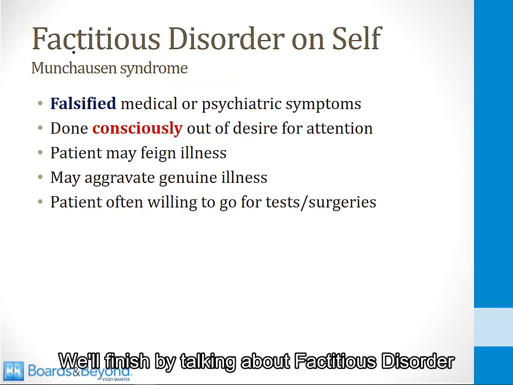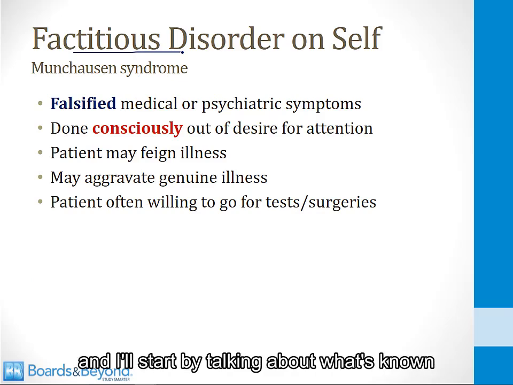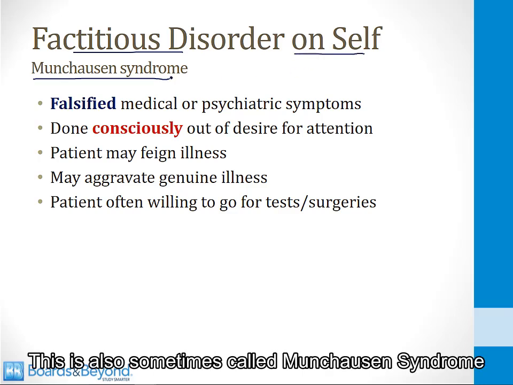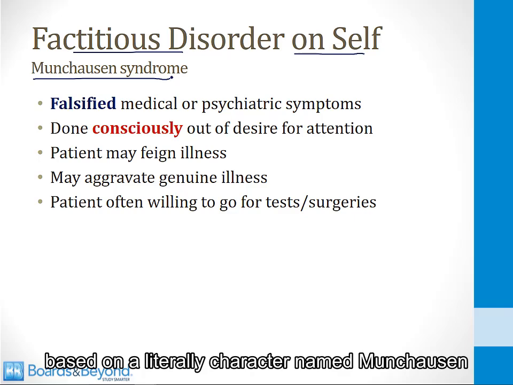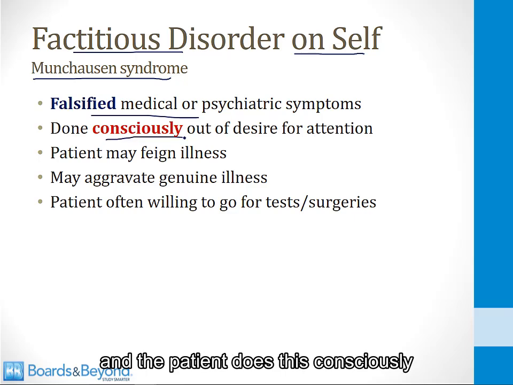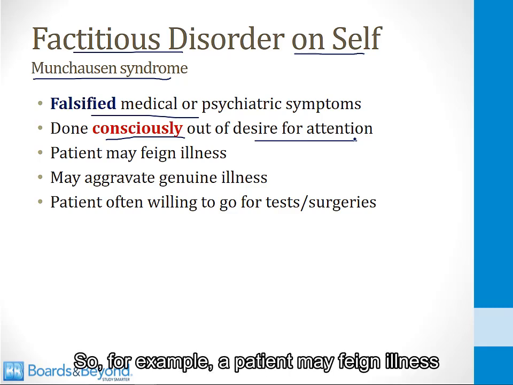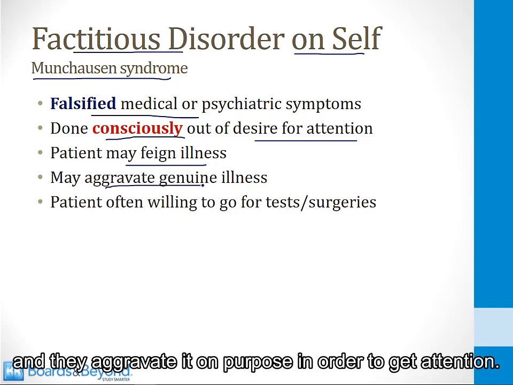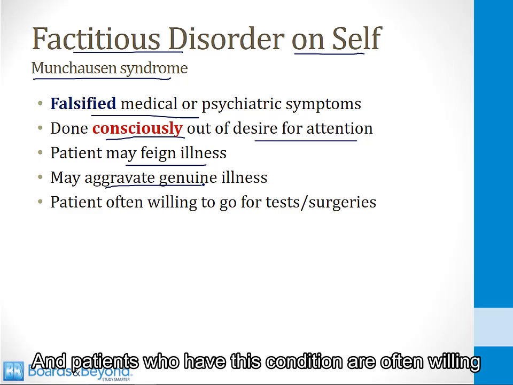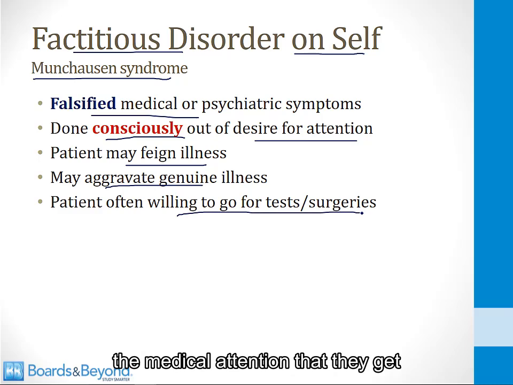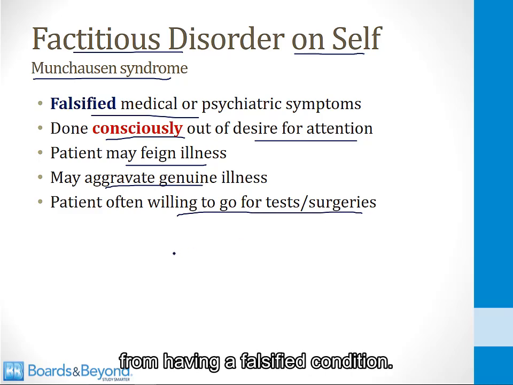We'll finish by talking about factitious disorder, and I'll start by talking about what's known as a factitious disorder on self. This is also sometimes called Munchausen syndrome, based on a literary character named Munchausen who used to make things up. Factitious disorders are falsified medical or psychiatric symptoms, and a patient does this consciously out of a desire for attention. So for example, a patient may feign illness, or they may genuinely have an illness and they aggravate it on purpose in order to get attention. And patients who have this condition are often willing to go for tests or surgeries because they like the medical attention that they get from having the falsified condition.